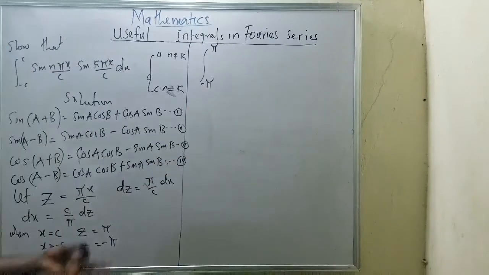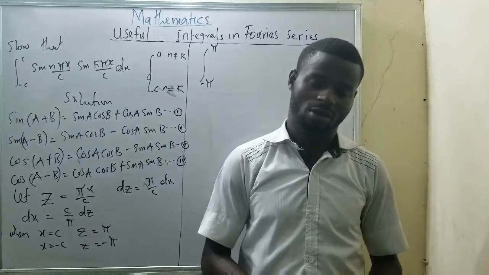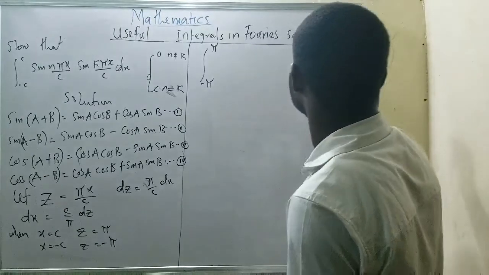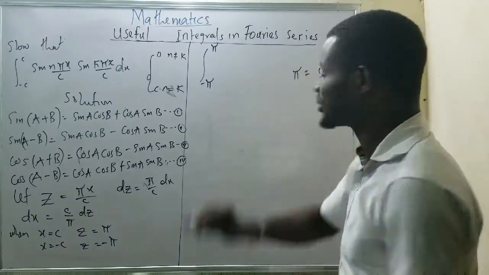To pi. Now, when we talk about pi, this time around, we are talking about degrees. We are talking about pi in terms of degrees. 1 pi equals 180 degrees. Please take note of that.